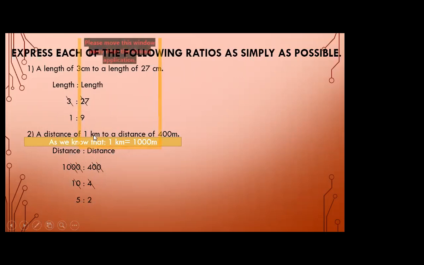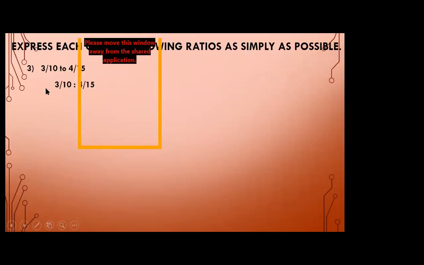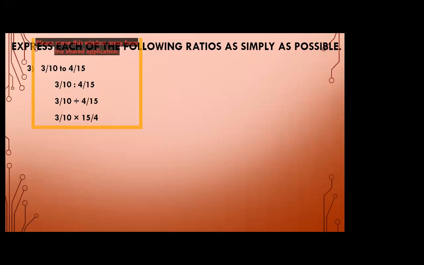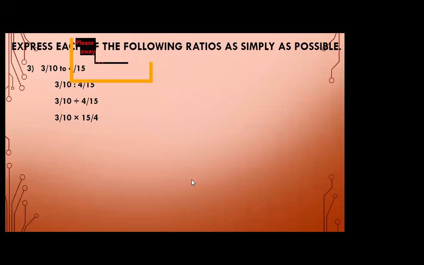Here we have replaced 1 kilometer with 1000. Why? Because we have to make the units the same. Is it clear, students? Now the next question is 3 ratio 10 to 4 ratio 15. Here I have written, if I have to change the sign of ratio, I have to change it to the division sign. Why? Because we know that ratio means dividing. When we are comparing two quantities by the division method, this is called the ratio. So here we have written the sign of division.